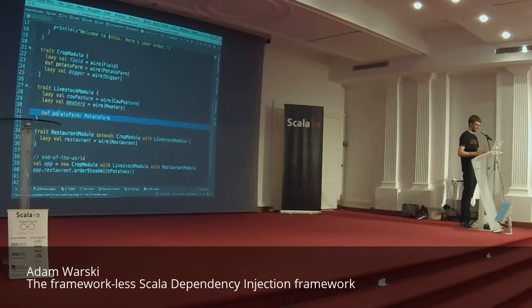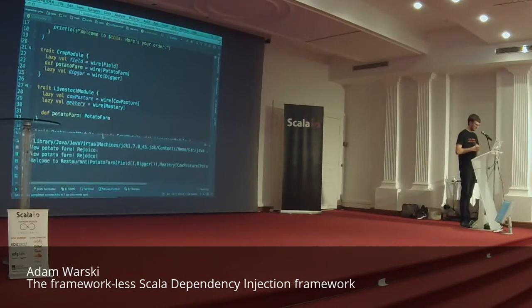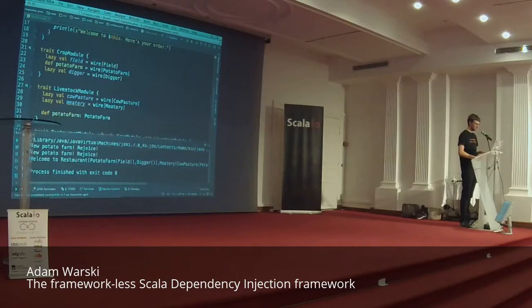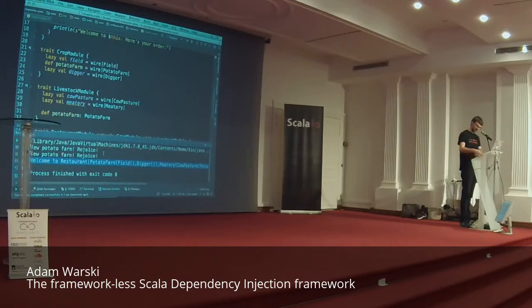So here it's a very soft dependency. We don't really say anything about the potato farm. We just say that we need a potato farm. And here we say that we want to actually use the wiring defined in that module. Okay? And now we can probably run it without errors. And yeah, we get the same result that we actually got before. Okay, so that's our dependencies.